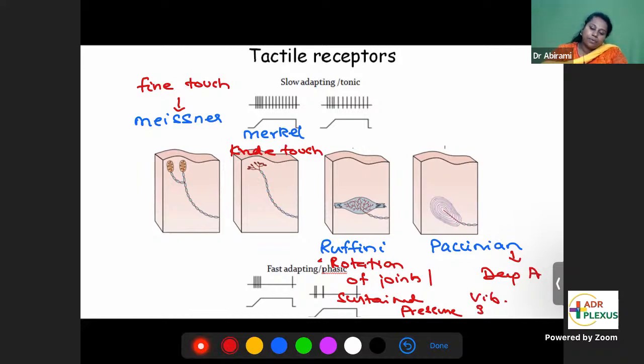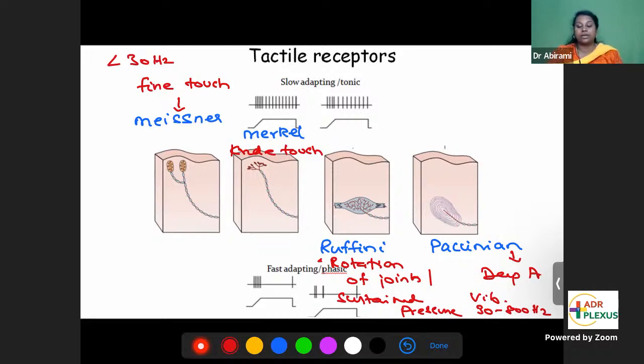Vibrations of 30 to 800 hertz, high frequency vibrations, are sensed by Pacinian. Meissner also can sense vibrations, but very small vibrations, less than 30 hertz. That is sensed by Meissner. So the question is vibratory sense, and they have given the hertz also.